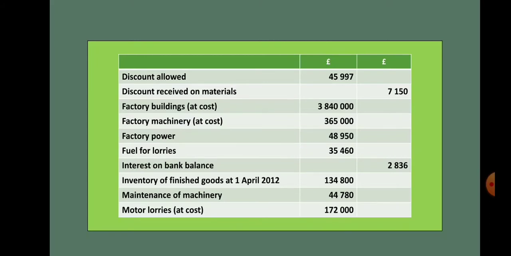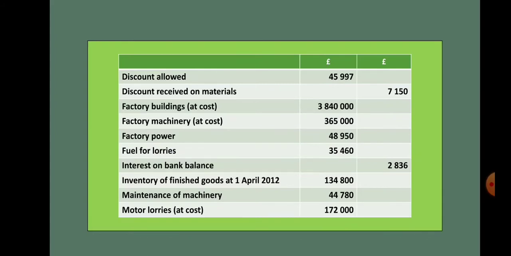Next is fuel for lorries. Lorries are used for transporting the goods, so it should be shown under distribution cost. Interest on bank balance. You can see that it is on the credit side of the trial balance, which means it's an income. But we are not receiving the interest on bank balance for selling the goods. So it is for retaining our funds in the business. So that is a part of other income.